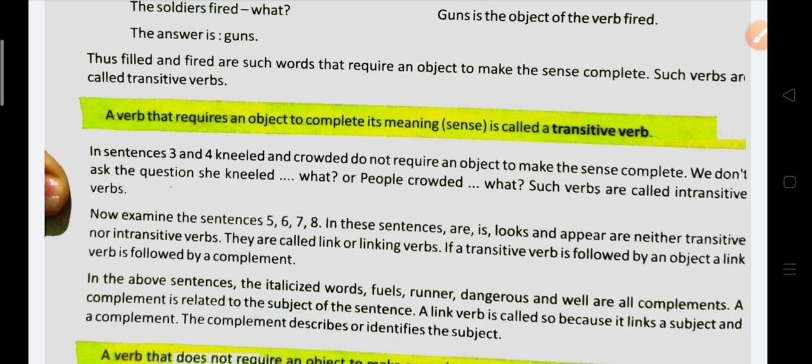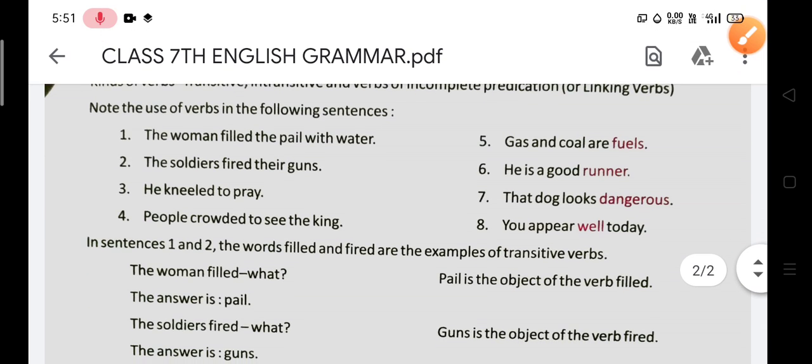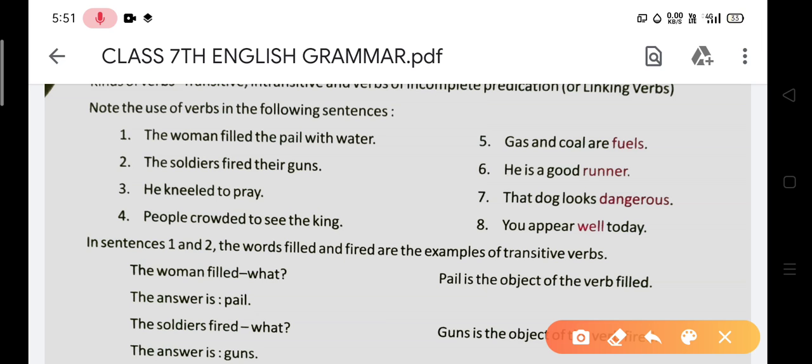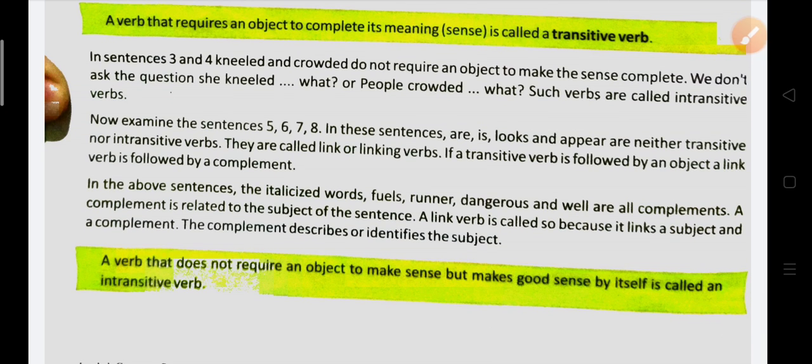You can see the 5th, 6th, 7th, and 8th sentences from here, so that you can understand. Gas and coal are fuels. He is a good runner. That dog looks dangerous. You are well today. These are the examples of linking verbs. Okay. After that, in the above sentences, the words fuels, runner, dangerous, and well are all complements.